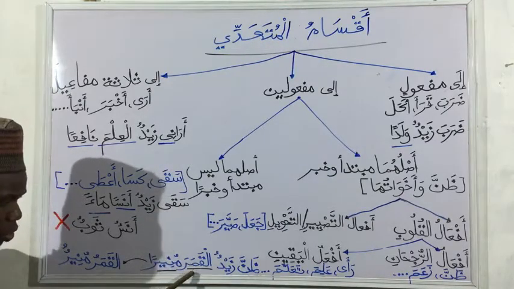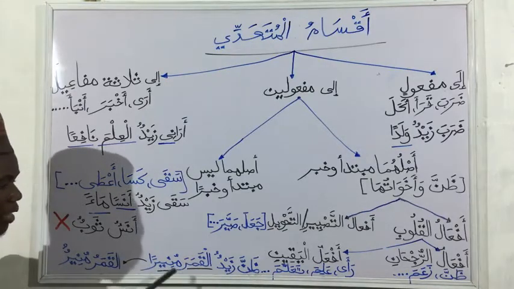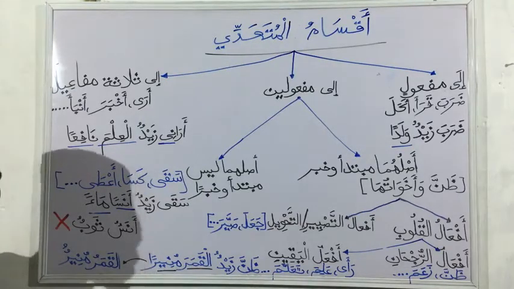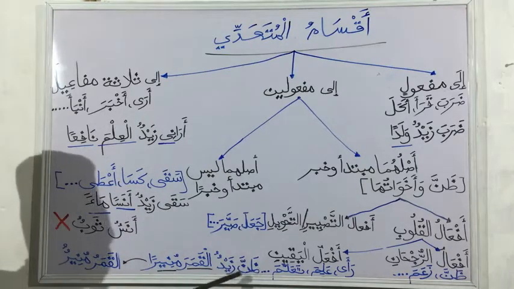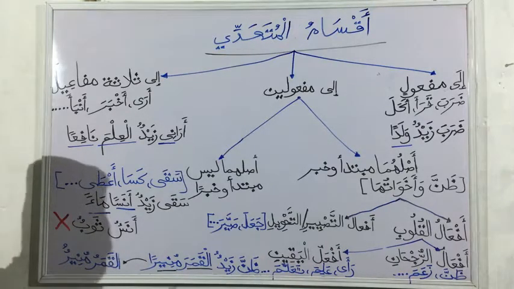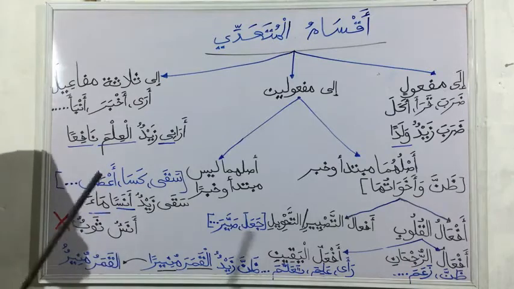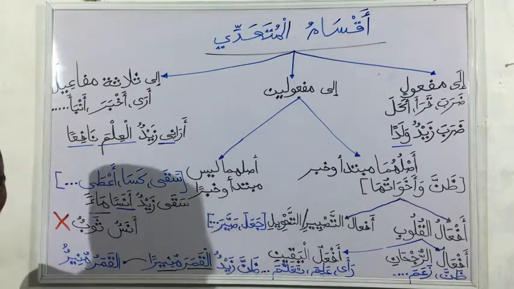So see what we have here. Al-qamara muniran, this is maf'ulun bihi awwal wal maf'ulun bihi athani. And actually, before the advent of this verb, see what we have here: al-qamaru munirun, the moon is illuminating. You can see it was actually mubtada and khabar before zanna came in.